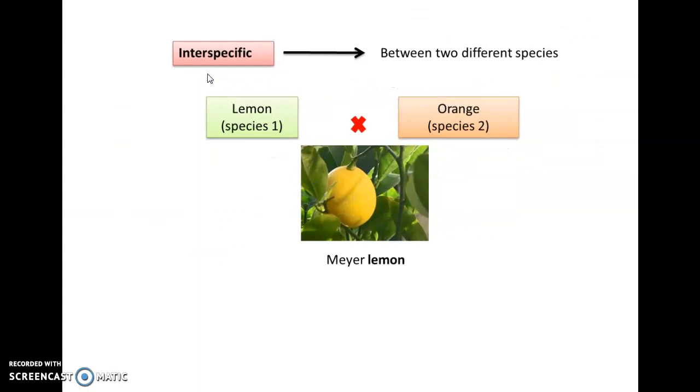The next method for crop variety improvement is interspecific. Here there is a cross between two different species. For example, lemon and orange are two different species. So there is a cross between lemon and orange, species 1 and species 2. We produce a new type of species called Meyer lemon. So this Meyer lemon is a combination of lemon and orange.